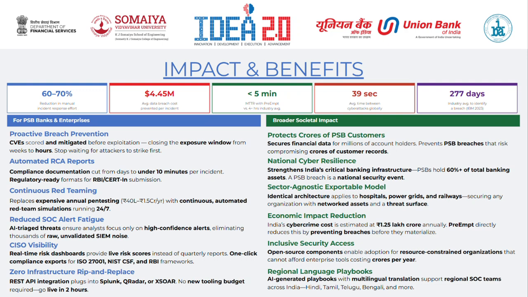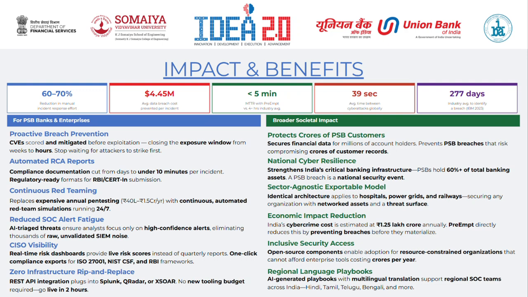We also enable continuous red teaming. Instead of expensive annual pen testing, we simulate attacks continuously, 24 by 7. And finally, to reduce SOC alert fatigue, we use AI to filter out noise and show only high confidence alerts, so analysts focus on real threats.